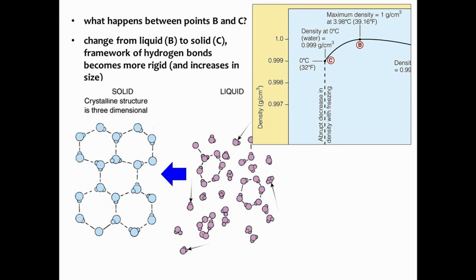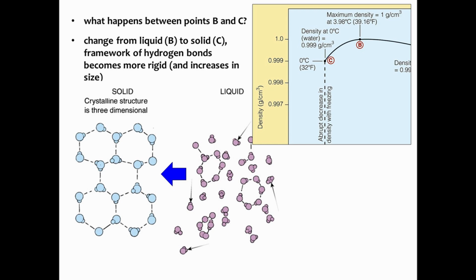We're going from the liquid with the purpley molecules on the right hand side. We see some of them are starting to join together. We have some hydrogen bonding, but then as we move to a solid, all hydrogen bonds have formed, and we have this very rigid structure. And this really rigid structure actually takes up more space than the liquids do. So we still have the same number of molecules, but they're taking up more space as a solid, rigid, crystalline structure than they are as a liquid.